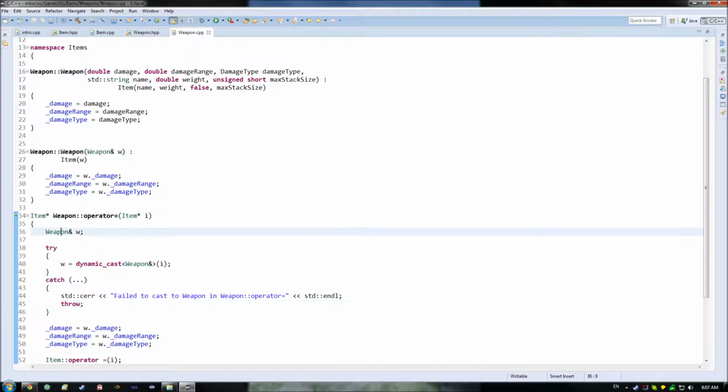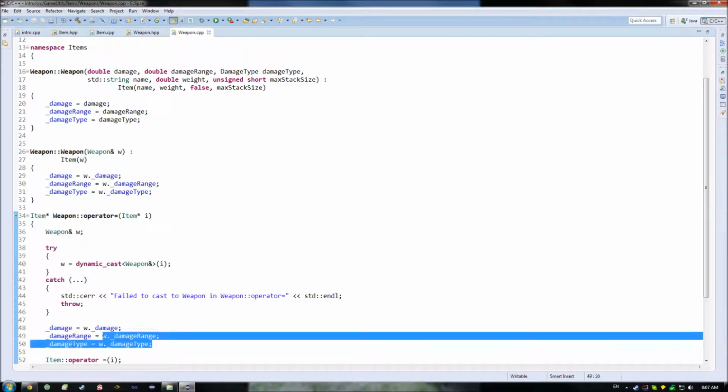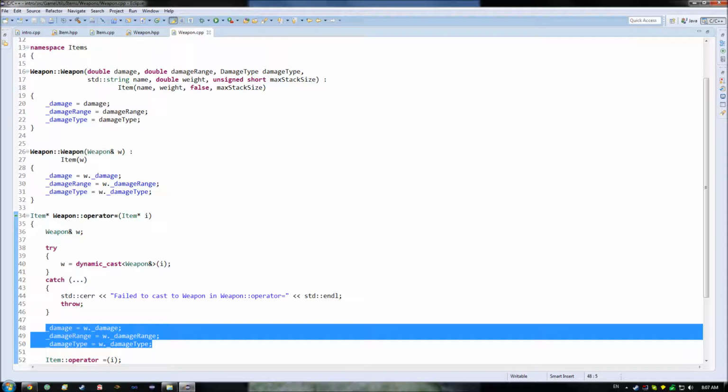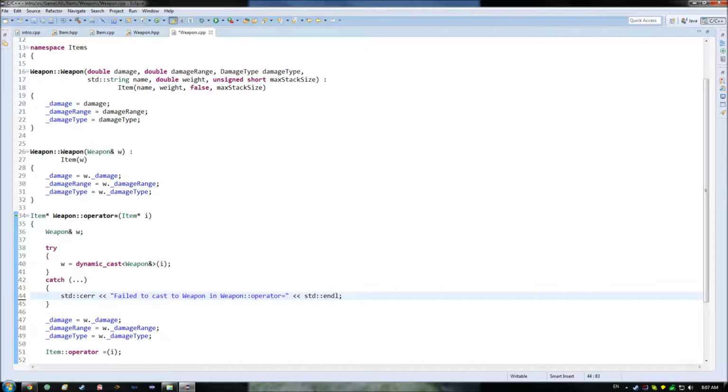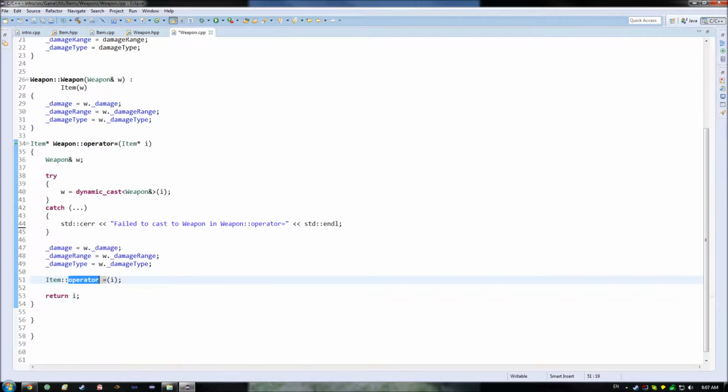So now the question is, do we really want to do it this way? Because there are a few different things that we could end up doing here. We don't necessarily need to rethrow it. We could just flat out do this and then perform the item equals here and then return I as before.